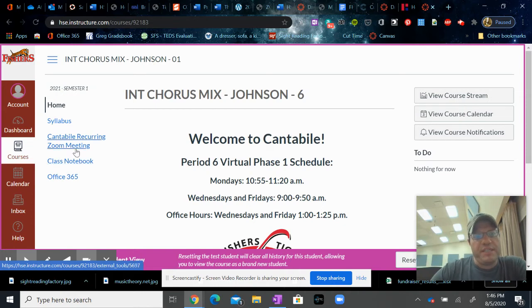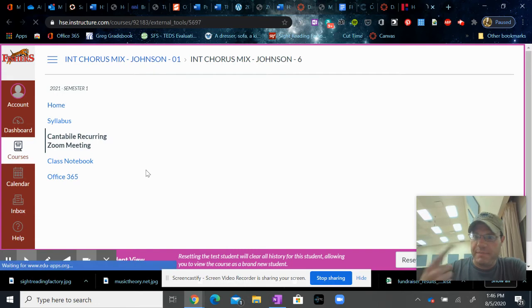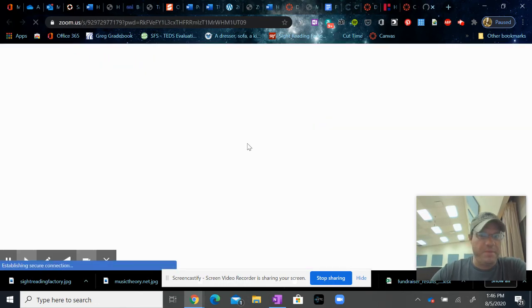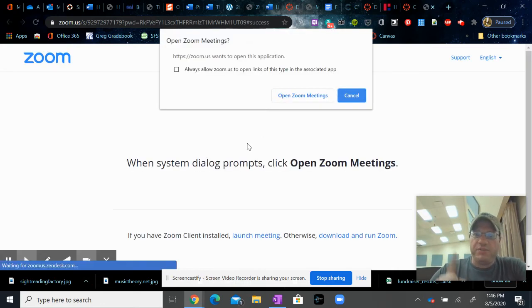The other thing that's important is that on the side of your navigation bar here, you're going to see the Cantabile recurring Zoom meeting. That's going to be the same link that we use each day. It will ask you to open a new tab, and then it will ask you to put your name. We're going to ask that everybody use your first name, your last name, and then in parentheses, the pronoun that you would prefer, so he, him, she, her, they, whichever one you would prefer. That way we can communicate easier when we're on the Zoom.